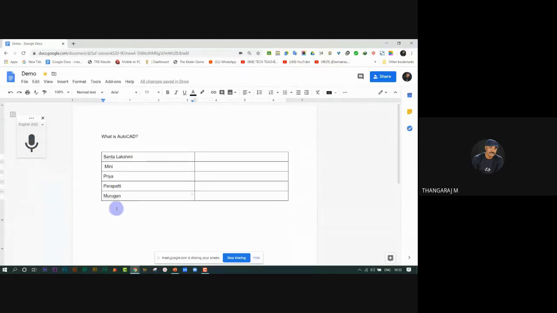Then the next one is collaboration. What we say next is collaboration. By doing this, we give all our students the opportunity to edit this document. This enables students to answer questions from anywhere.